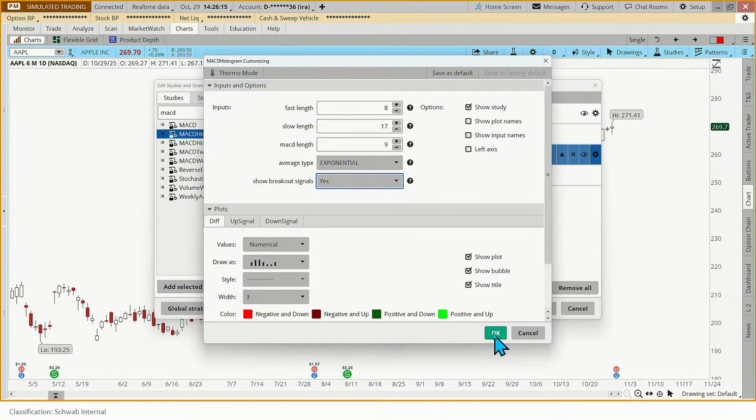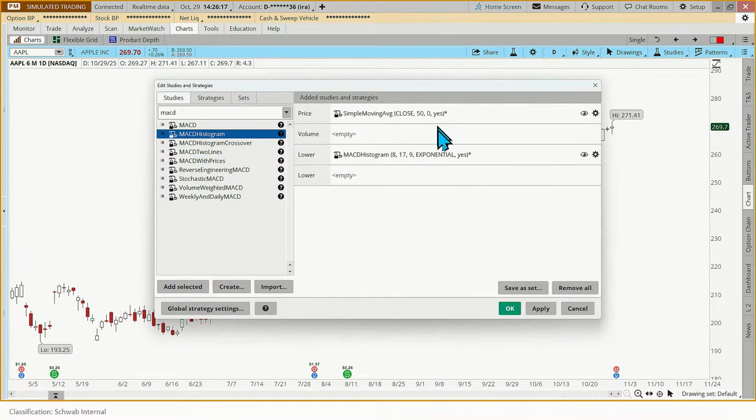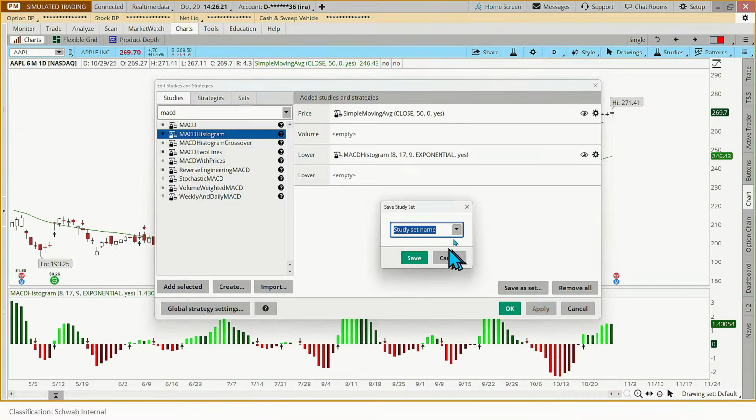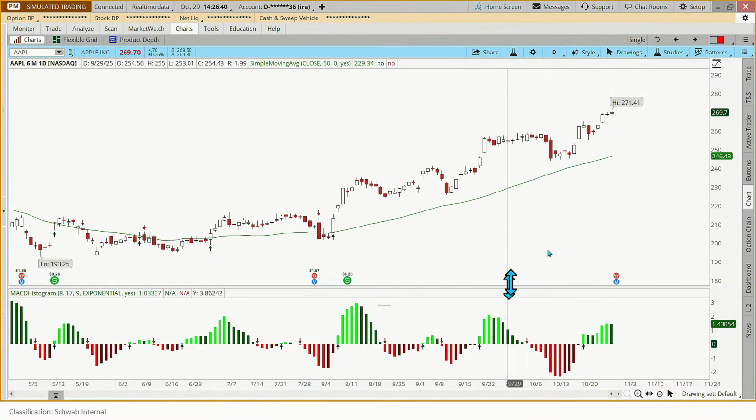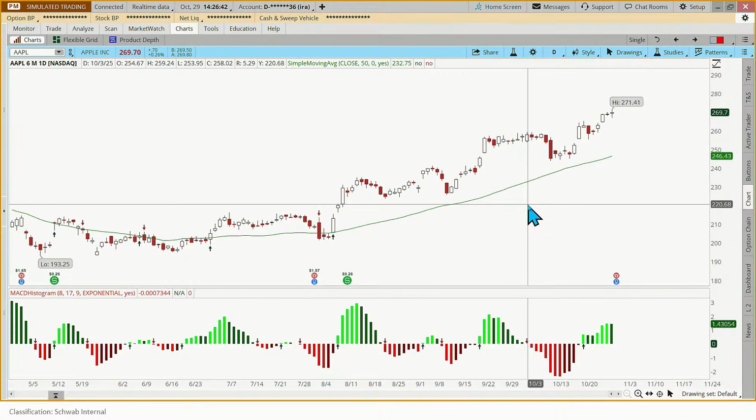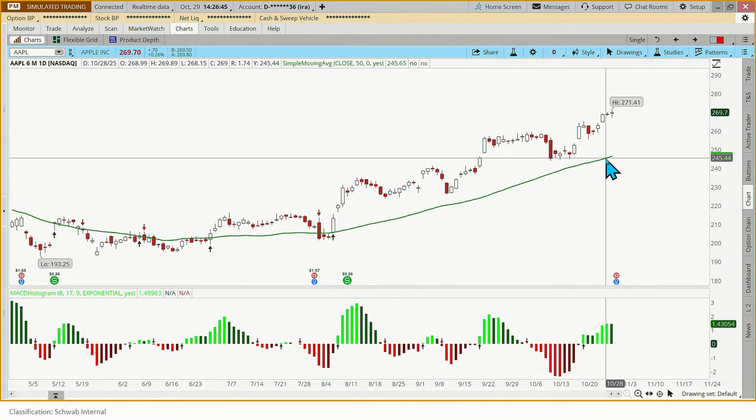And now I've got my indicators all set up, and I'm just going to save this as a set. Okay, and you might call this 2 green arrows. I've already saved it, so I don't want to save it again, but you could name it 2 green arrows, click save, and then that would be in your studies, and you could actually load the study, right? So we're going to apply this and click OK, and now that's what the chart looks like. And this link again is in the description. If you want this chart, it's already there.